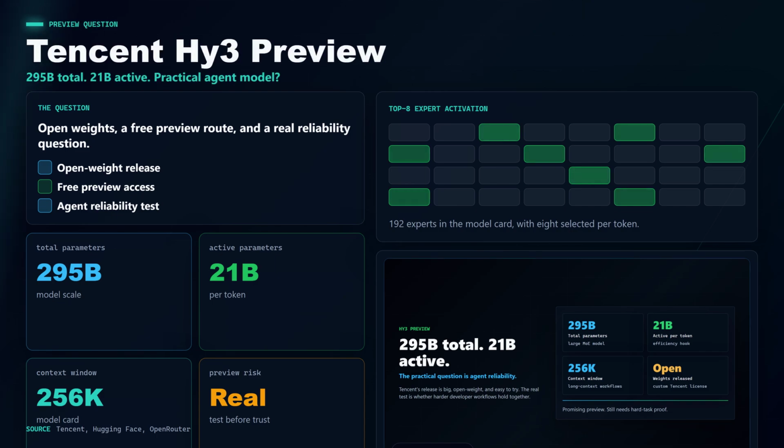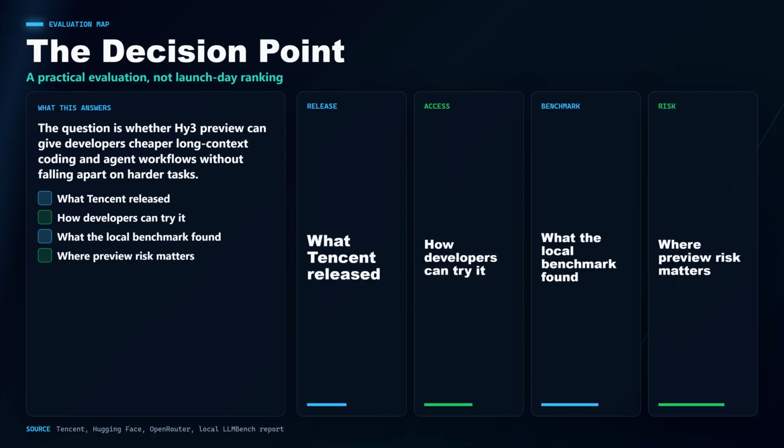Fluid Coding and AI. Tencent just put Hy3 Preview into the wild, a 295 billion parameter open-weight model you can try for free, but the real question is whether it can hold up as a practical agent model. The useful story here is not that Tencent beat every frontier model. The useful story is whether Hy3 Preview gives developers a cheaper, long-context model for coding, tools, and agent workflows without falling apart on the harder tasks.